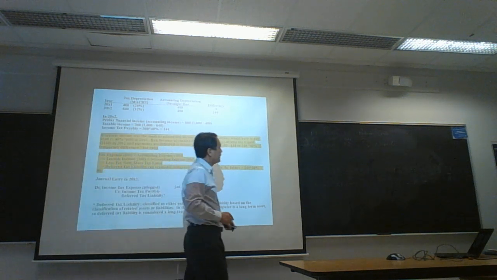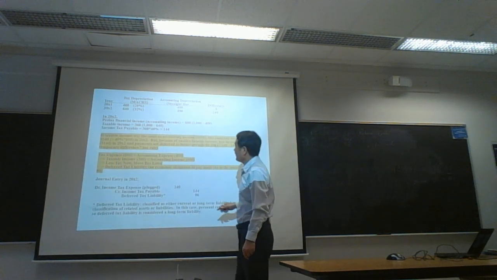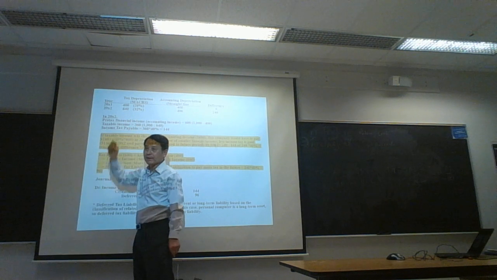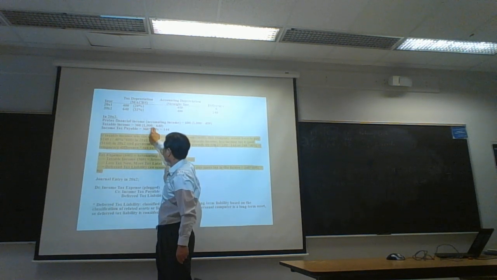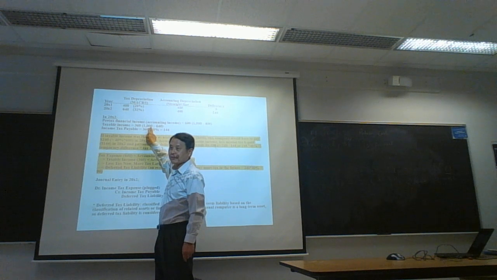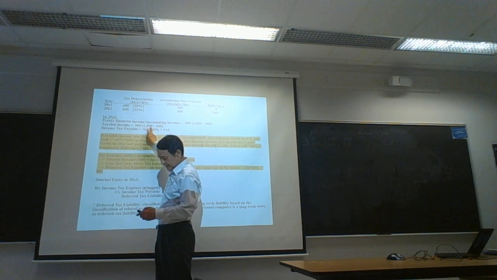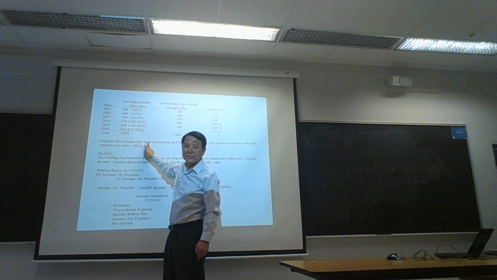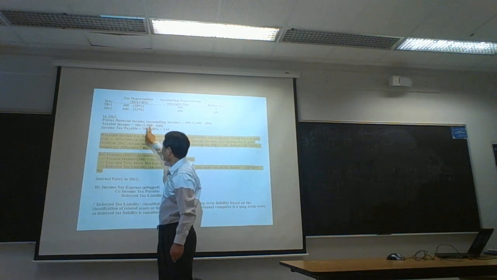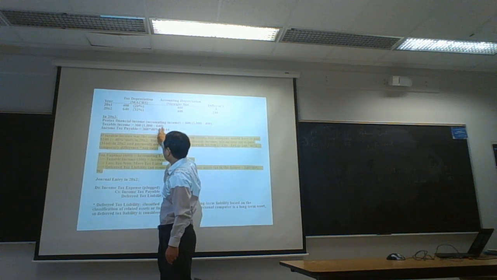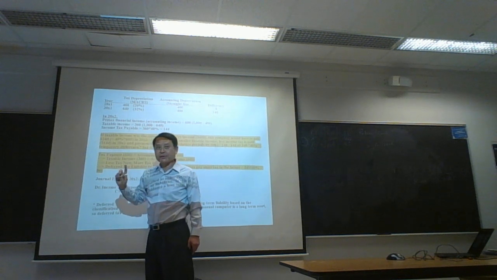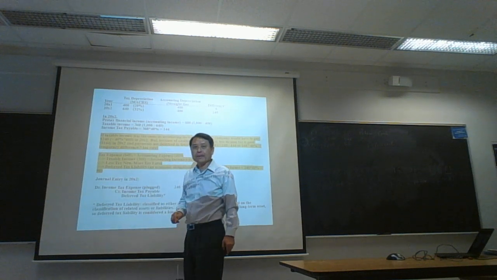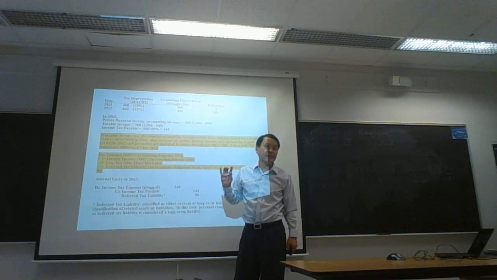Second year taxable income: tax revenue 1,000, tax depreciation in the second year 640. Tax revenue is the same as accounting revenue, we assume always $1,000. So second year tax revenue is 1,000, and second year tax depreciation is 640 from the schedule. So second year, 2002, taxable income is 360.